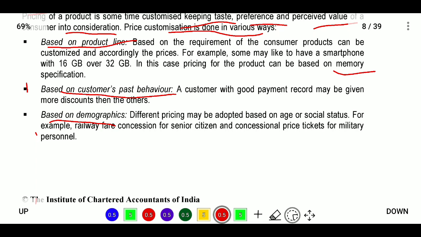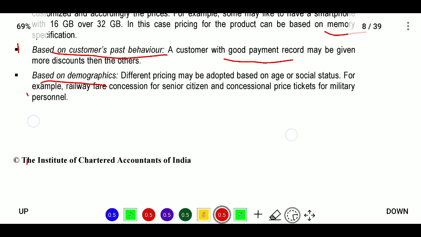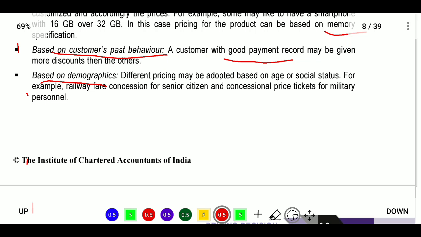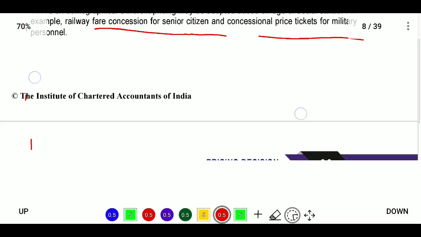Next, based on customer past behavior, if a customer makes good payments within time, we will give more discounts than to others. Next, based on demographics, in some areas different pricing may be adopted based on age or social status, for example railway fare concessions for senior citizens, or concessional price tickets for military personnel, etc.